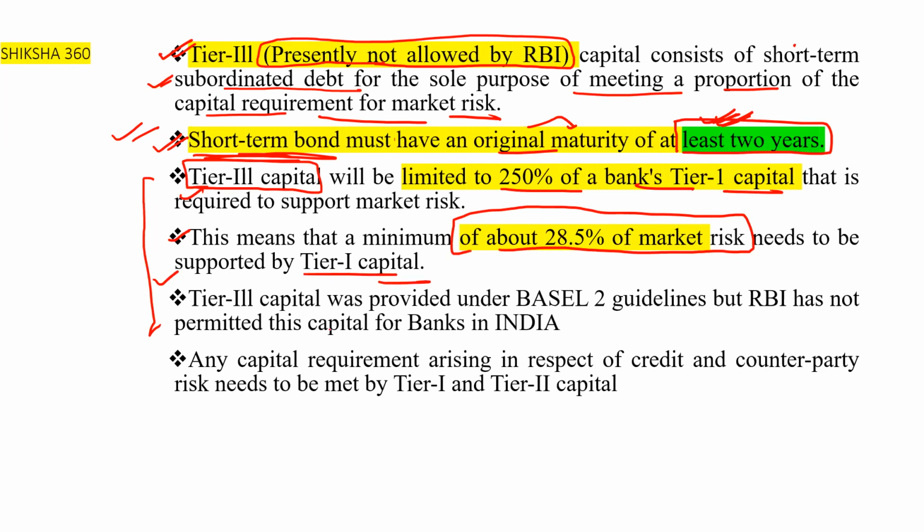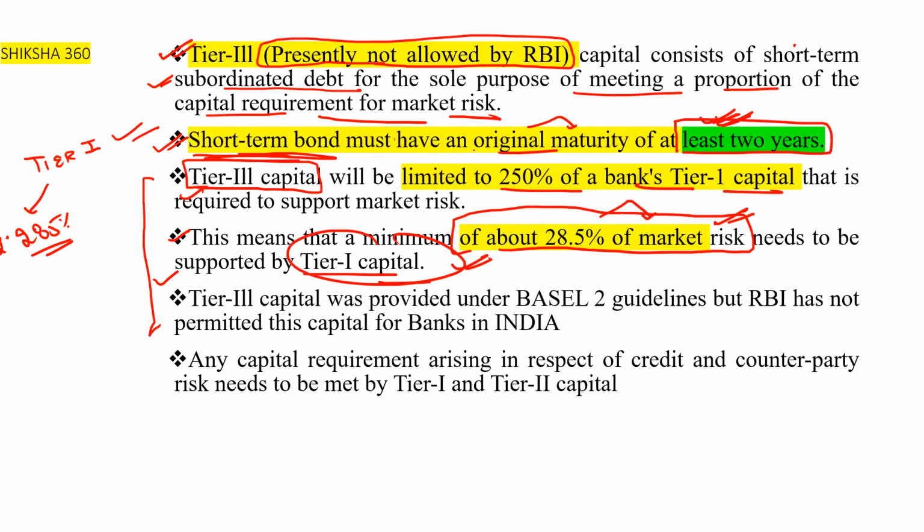So basically, a minimum of 28.5% of the market risk needs to be supported by tier 1 capital.